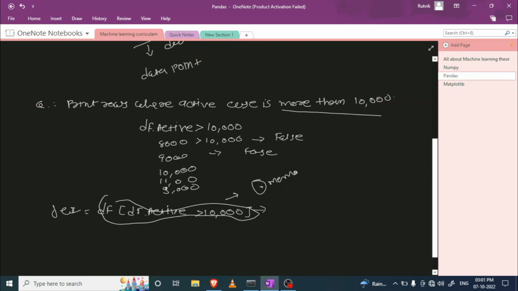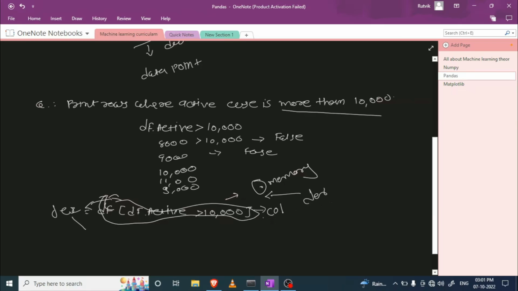Also, if you directly assign all the data frame that you get here to this variable, then both variables access the same memory. That means whenever you change something here, it affects this query also. So to avoid that, we have to write the dot copy function.